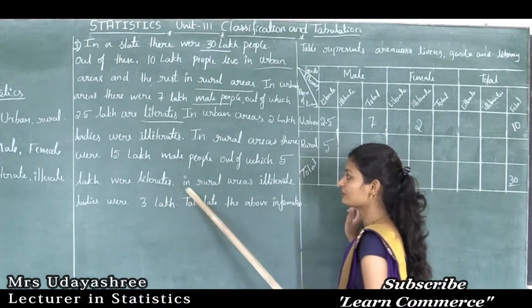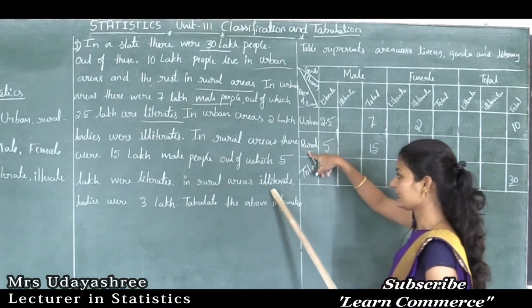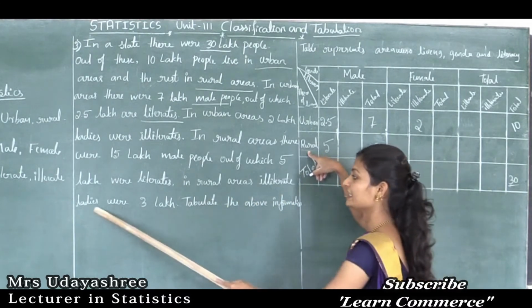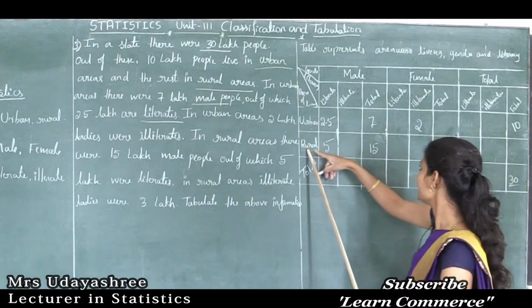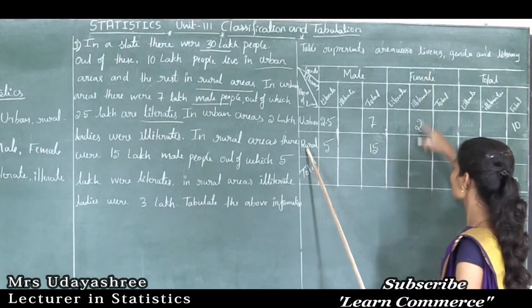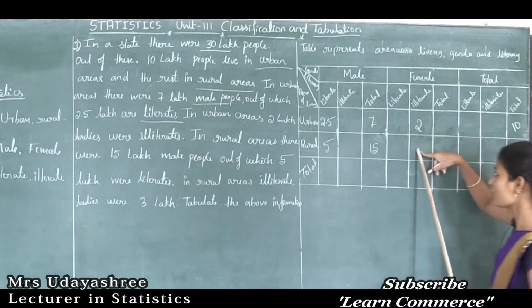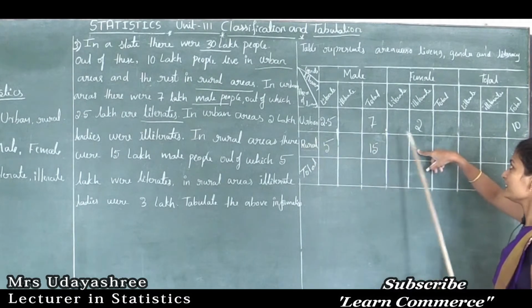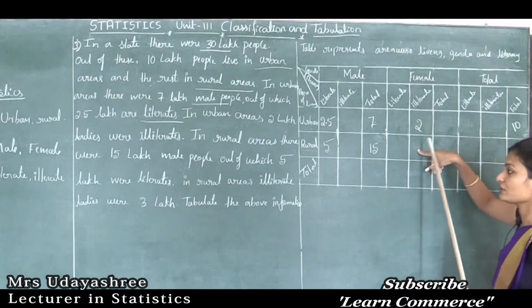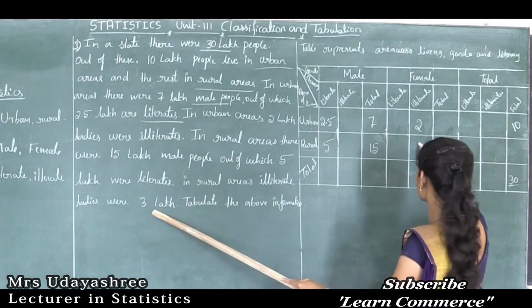Okay, literates. Okay, in rural areas, illiterate ladies were 3 lakh. In rural areas, this is the ladies column, no? So ladies illiterate in rural areas. So this column indicates illiterate ladies in rural area. So here we need to write 3 lakh.